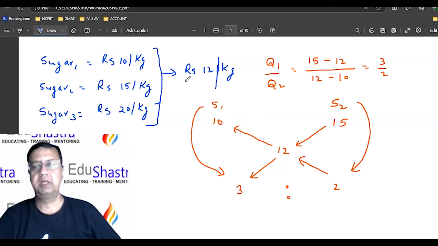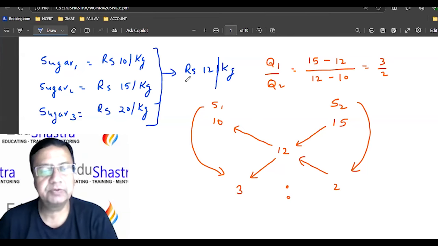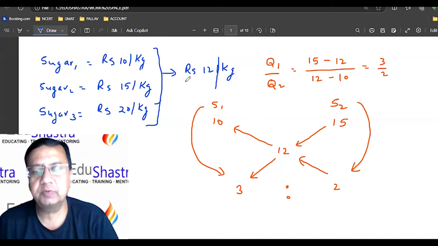In what ratio should I mix all three different types of sugars? Sugar 1 is rupees 10 per kg, sugar 2 is rupees 15 per kg, and sugar 3 is rupees 20 per kg. And I want the mixture to be at rupees 12 per kg.